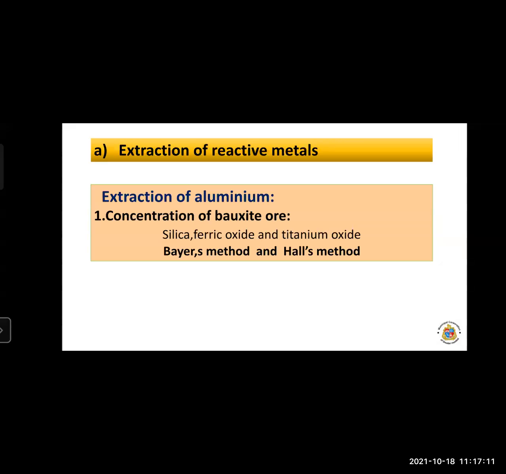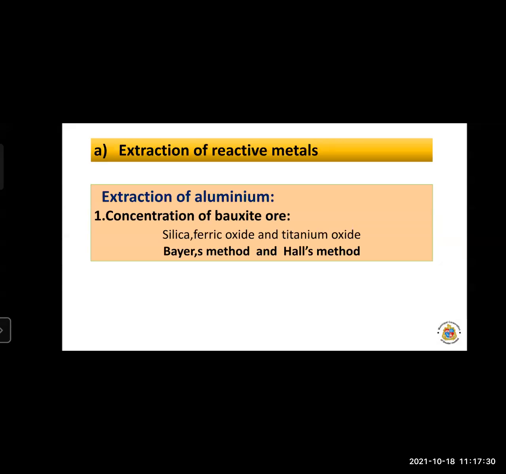The remaining part of the bauxite is gangue particles, so we have to remove these gangue particles from the ore. Concentration is necessary. The first point of extraction of aluminum is the concentration of bauxite ore.